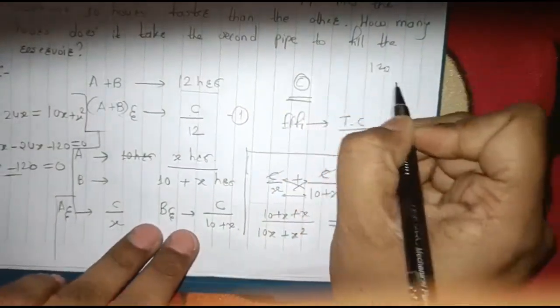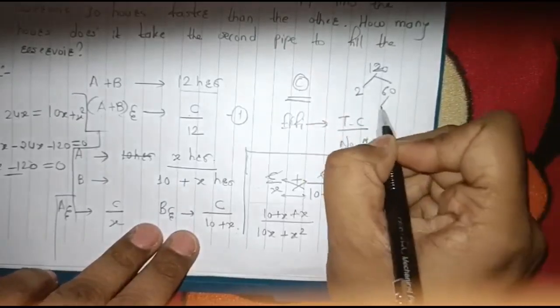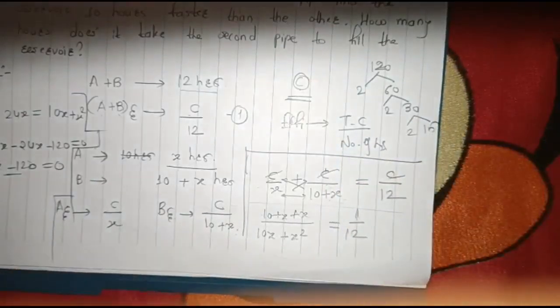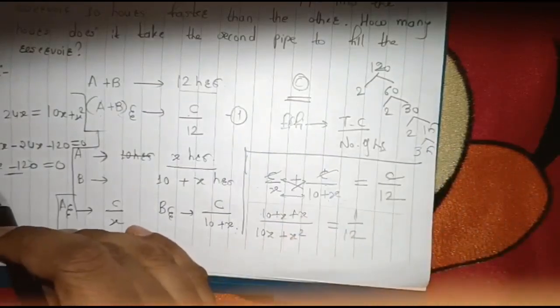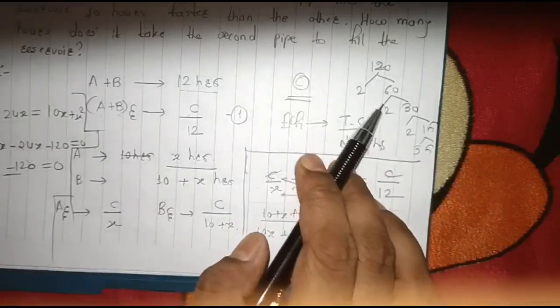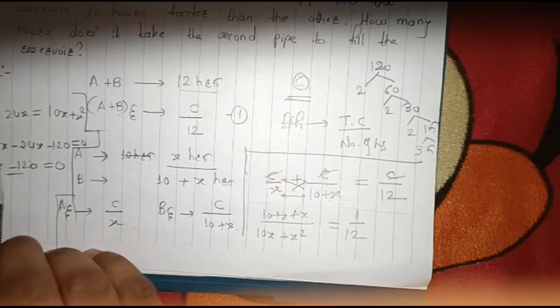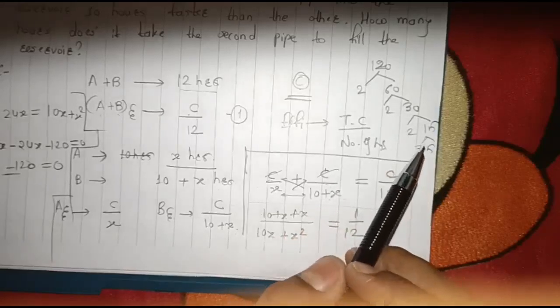So 120's factors, how will we find them? Just 2 into 60, 2 into 30, 2 into 15, and again 15 is 3 into 5. Now try to get two numbers from which we can get minus 14x. So 5 into 3, 15, right?